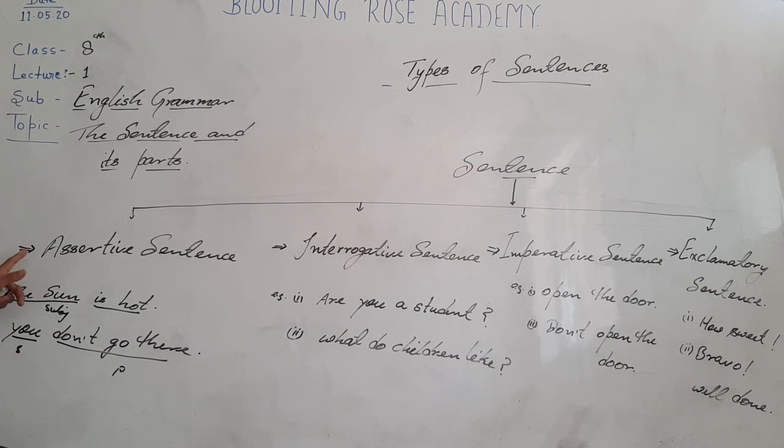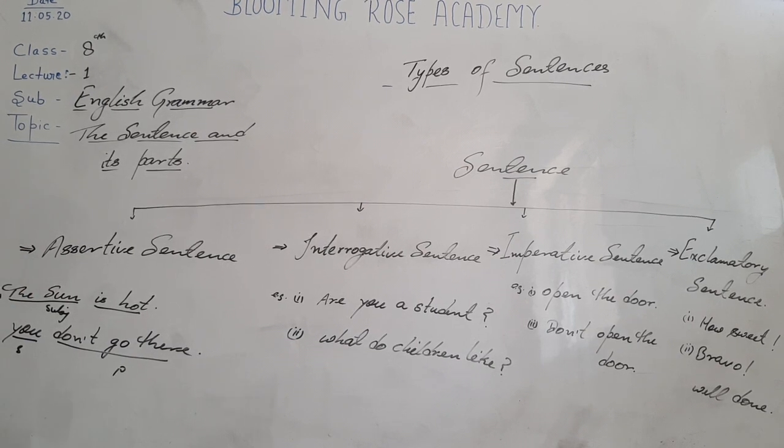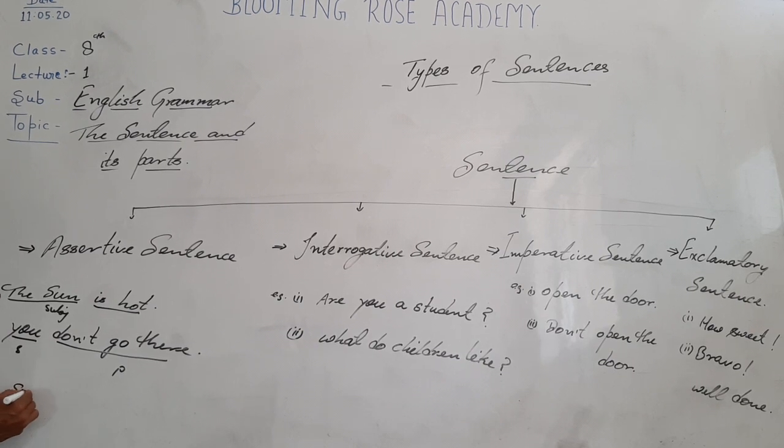So, the main identification mark of assertive sentences is that any sentence that starts with subject and ends with full stop is called assertive sentence. The identification mark of assertive sentence is very easy. A sentence that starts with subject and ends with full stop is called assertive sentence. We can say this for the identification.